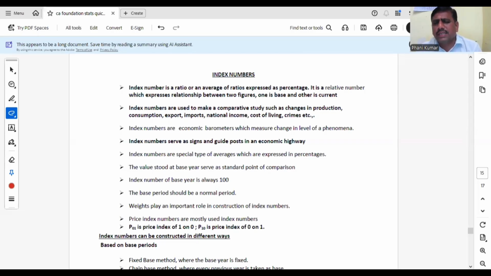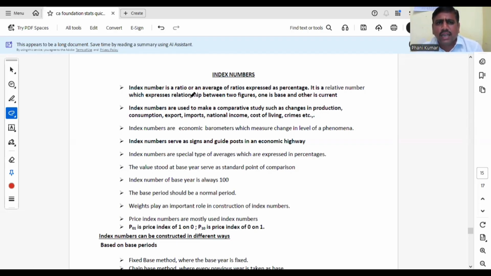So, what is meant by index number? Index number is a device which compares any economic variable which stood at two different points of time or two different points of places like that. For comparing two different points of time, how a variable is changing, how the price is changing, how the quantity is changing, like that, we are going to use index numbers.